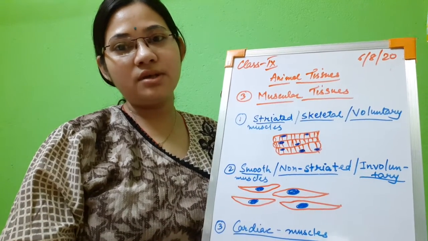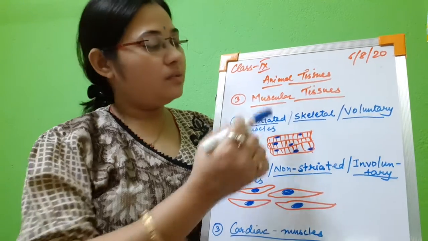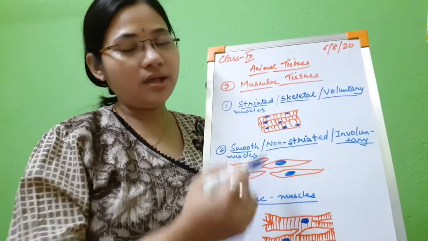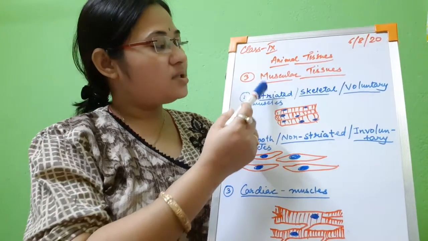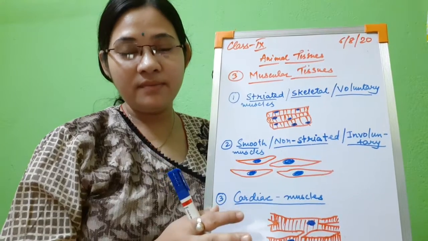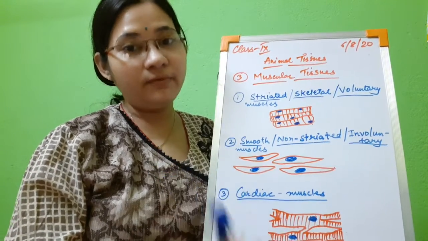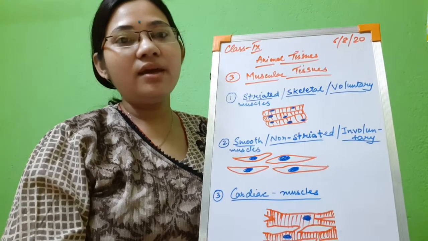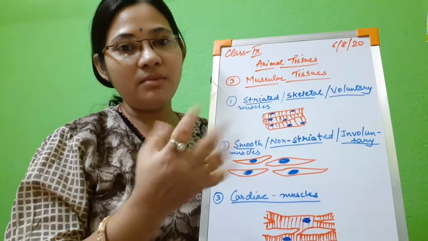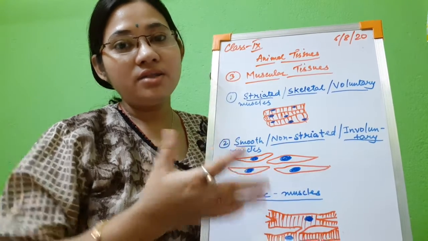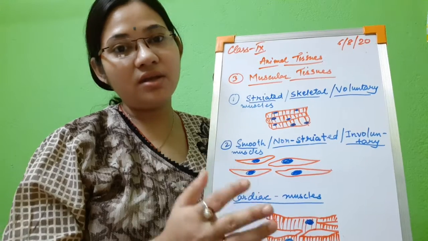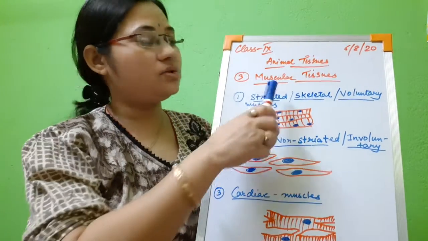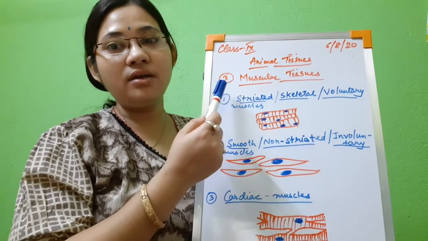Today we are going to discuss the third type of animal tissues, that is muscular tissue. What are muscular tissues and what are the types of muscular tissues? Now, as the name itself says, muscular tissue is different from epithelial tissue and connective tissues. Muscles are present as a covering over the skeletal system. They not only help in movement, but they help in generation of heat, they help in protection, etc. So muscular tissues are different from epithelial tissues and connective tissues that we have already read. So this is the third type of tissue.